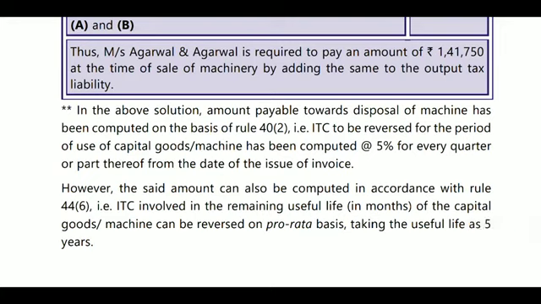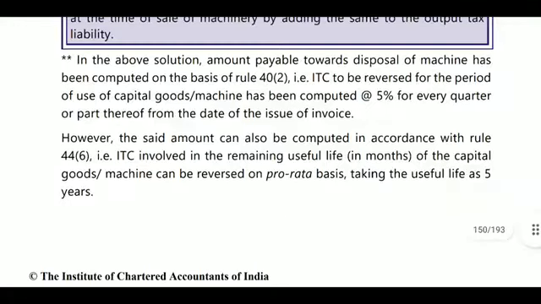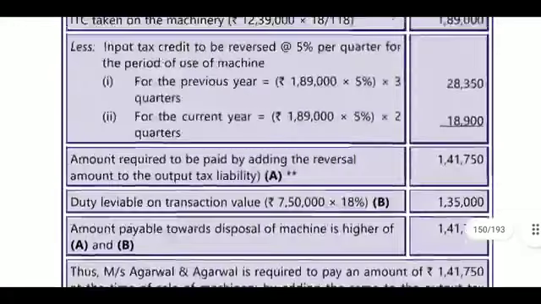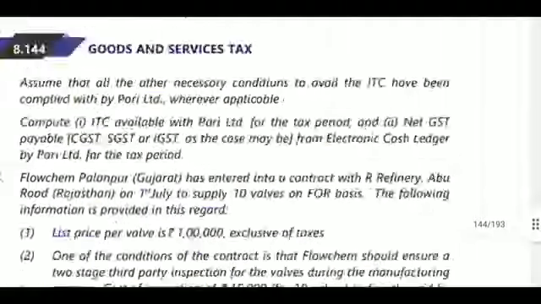That is, the ITC involved in the remaining useful life in months of the capital goods or machine can be reversed on a pro rata basis, taking useful life as 5 years. You may consider this also. Next question, the 10th question. What is there in the 10th question?